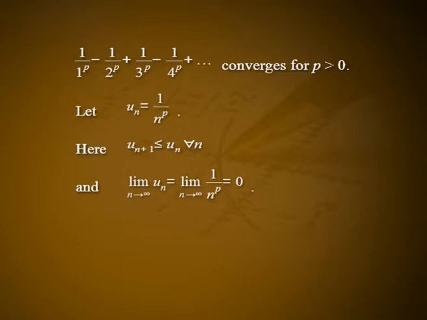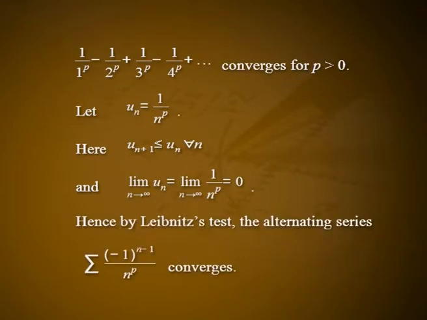Let un be equal to 1 by n raised to p. Here un plus 1 is less than or equal to un for all n, and limit of un as n tends to infinity is equal to limit of 1 by n raised to p as n tends to infinity, which is equal to 0. Hence, by Leibniz test, the alternating series summation minus 1 raised to n minus 1 divided by n raised to p converges.